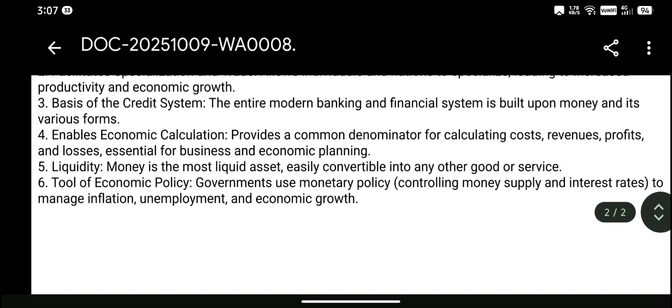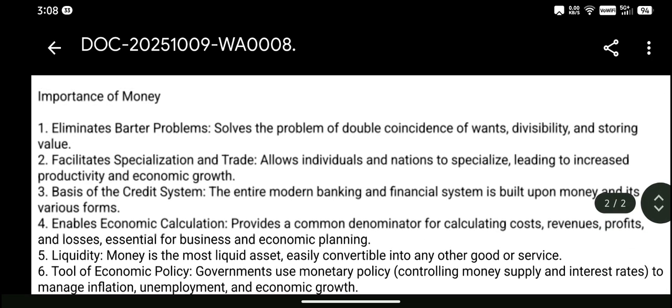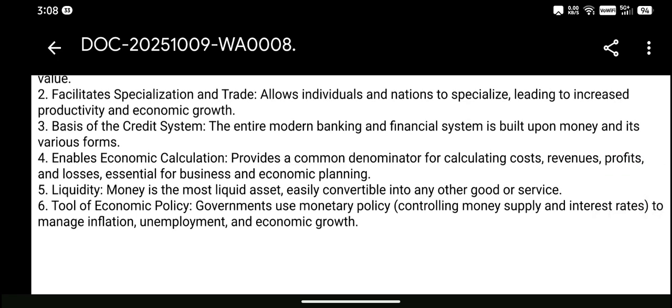Basis of the credit system. The entire modern banking and financial system is built upon money and its various forms. Enables economic calculation. Provides a common denominator for calculating costs, revenues, profits, and losses, essential for businesses and economic planning.